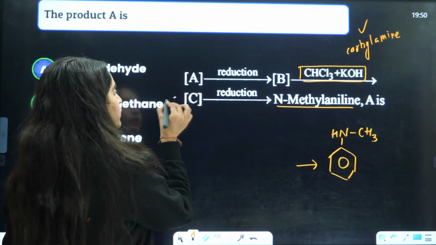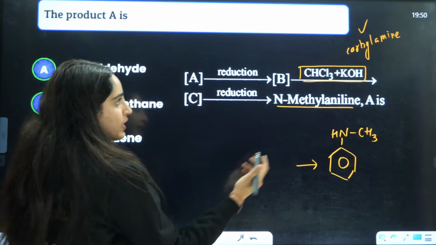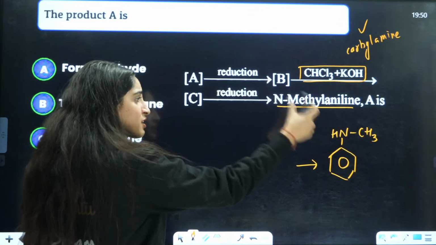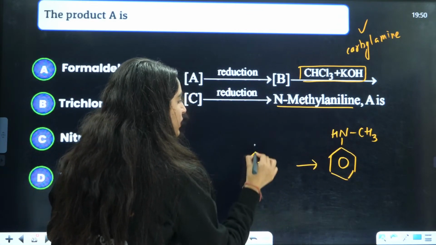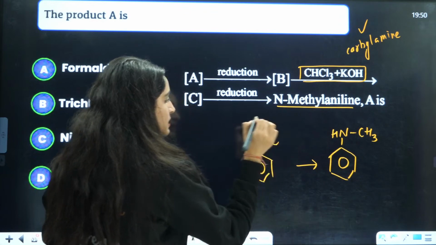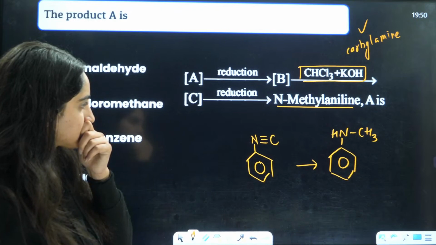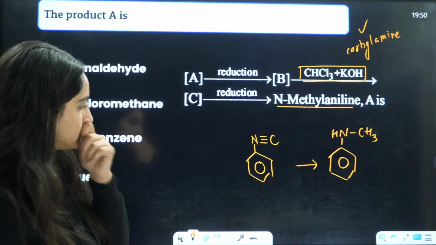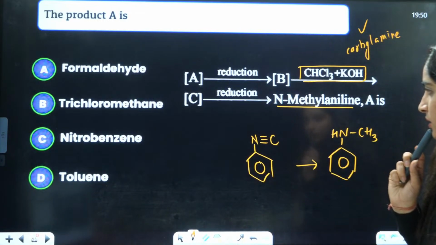Carbylamine reaction means we know that here you will have the formation of NC. So if by reduction I am forming this thing, that means this C would have been N triple bond C, right?